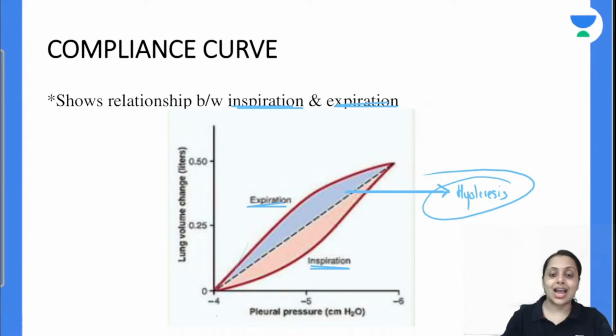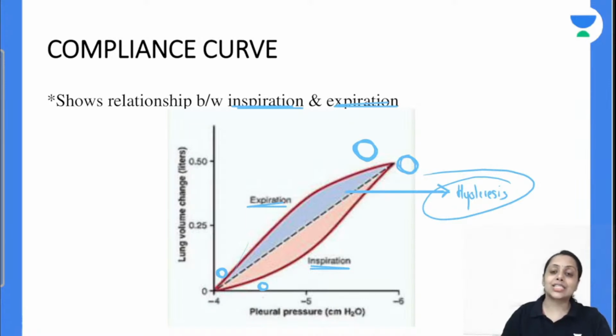See, at the start of inspiration our alveoli are small, compliance is more. At the end of inspiration our alveoli are larger, so compliance is less. At the start of expiration alveoli are large, compliance is less. At the end of expiration alveoli are small and compliance is more. So compliance change during inspiration is not coinciding with the compliance change during expiration, and that is the cause of this hysteresis.